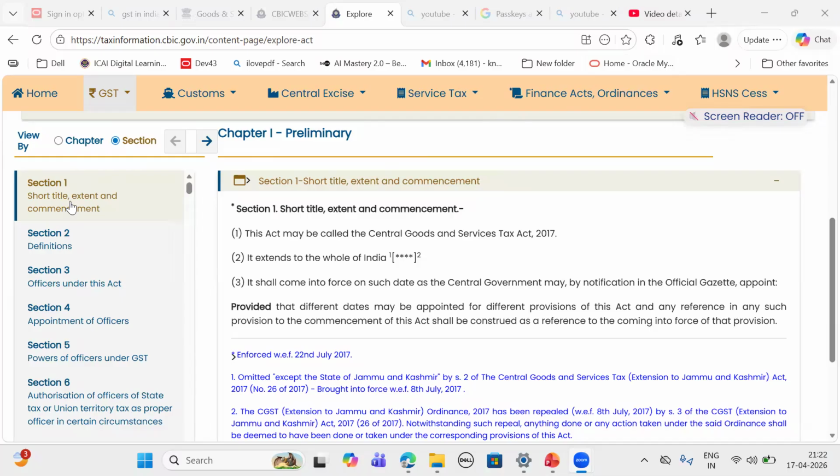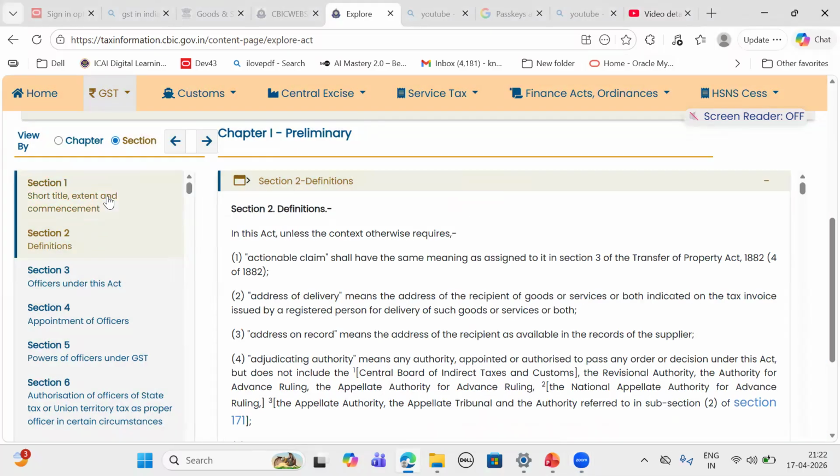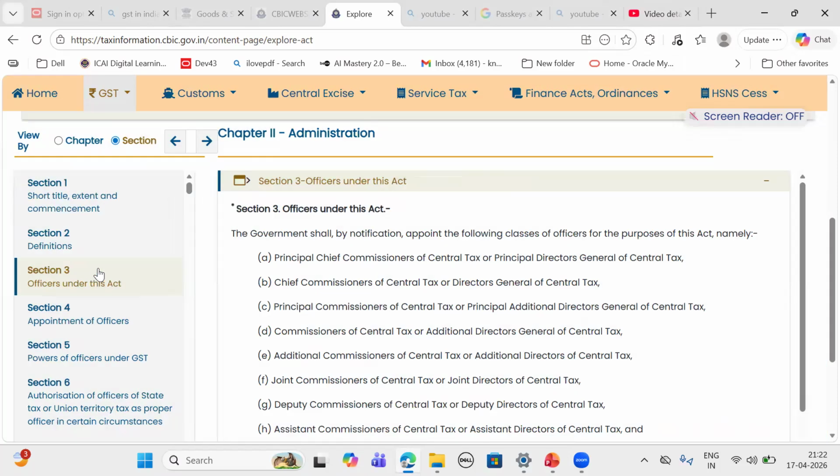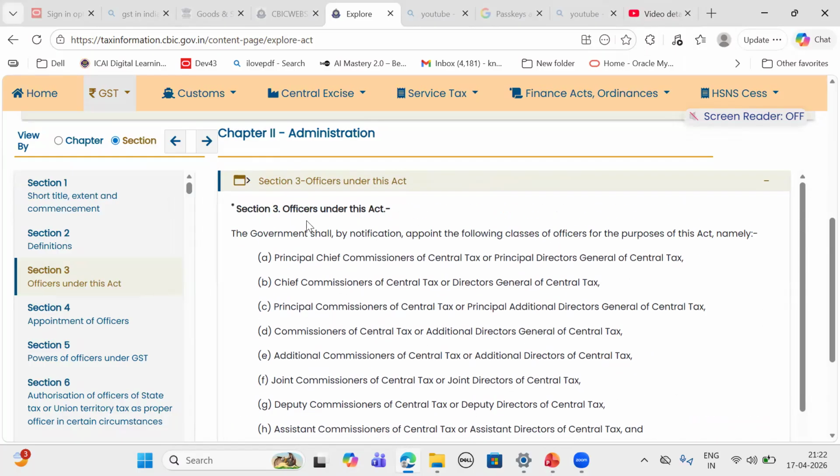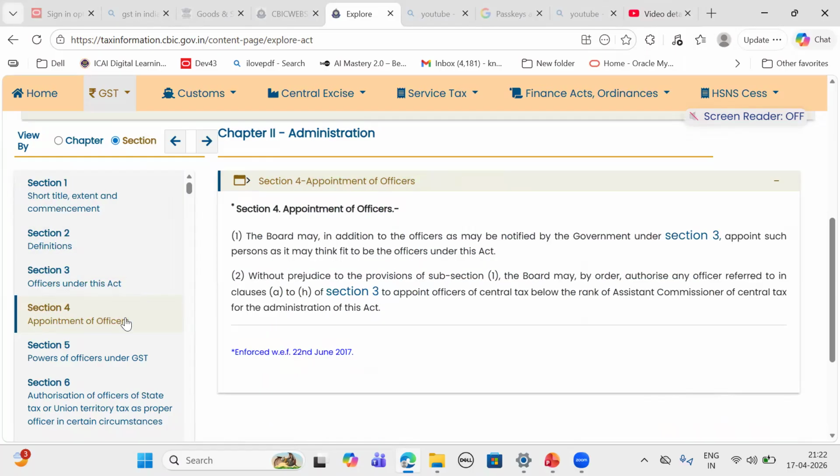As you know, Section 1 talks about short title, extent, and commencement. It is mostly common. Section 2 talks about definitions. Section 3 talks about who the officers are, the hierarchy, officers under this act. Section 4 talks about appointment of these officers.